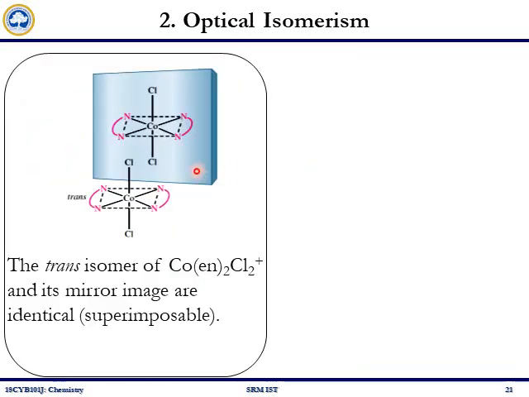Another example, here we have a cobalt complex in which we have 2 ethylene diamine and 2 chloride. Let us take this structure where I have a cobalt and the planar positions are occupied by the 2 ethylene diamine and the axial positions are occupied by the chloride. If I take the mirror image of this compound, I will have this one which is superimposable on this one, or we say both are identical, and hence this is not optically active and it is not an optical isomer.